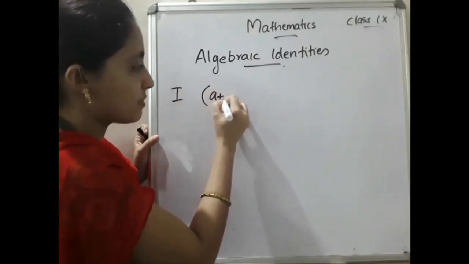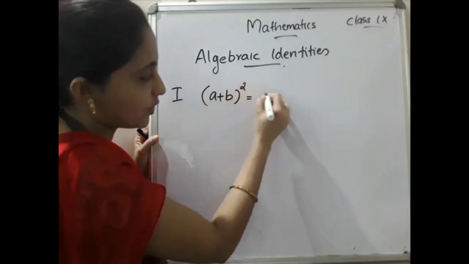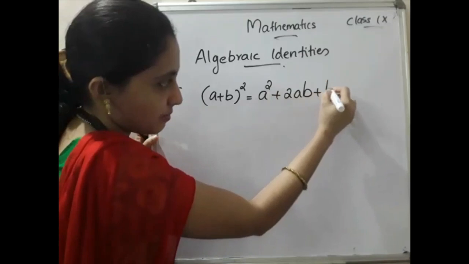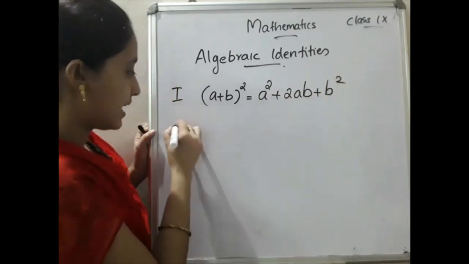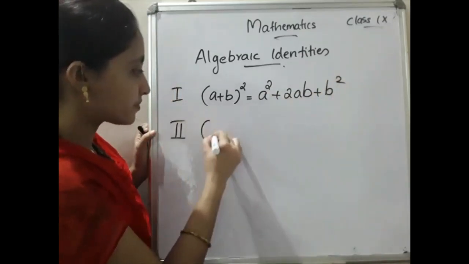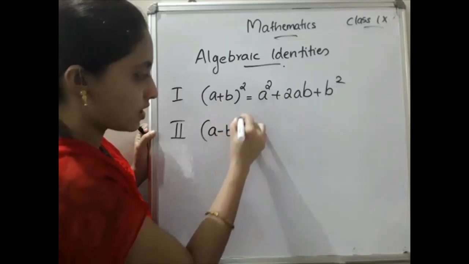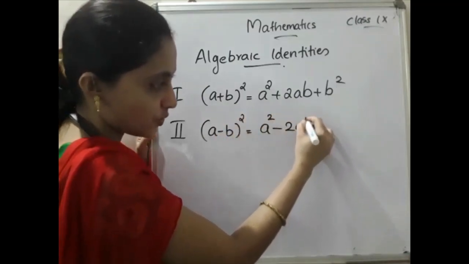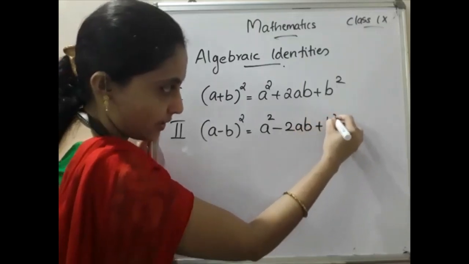A plus b the whole square is equal to a square plus 2ab plus b square. Second identity is: a minus b the whole square is equal to a square minus 2ab plus b square.